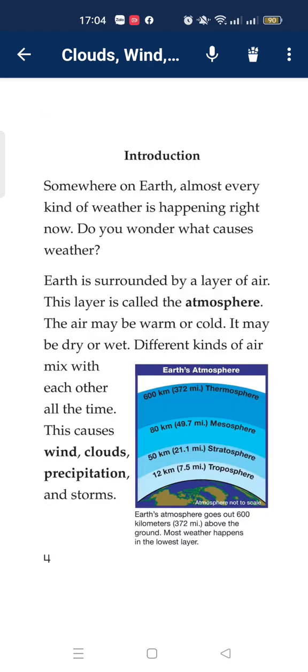Introduction. Somewhere on Earth, almost every kind of weather is happening right now. Do you wonder what causes weather? Earth is surrounded by a layer of air. This layer is called the atmosphere. The air may be warm or cold. It may be dry or wet. Different kinds of air mix with each other all the time. This causes wind, clouds, precipitation, and storms.